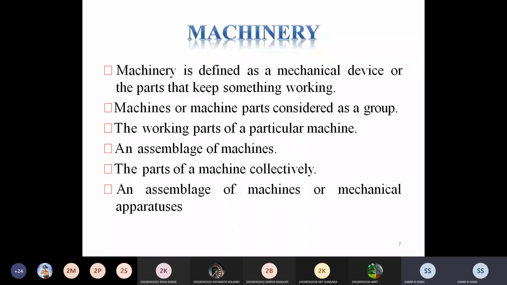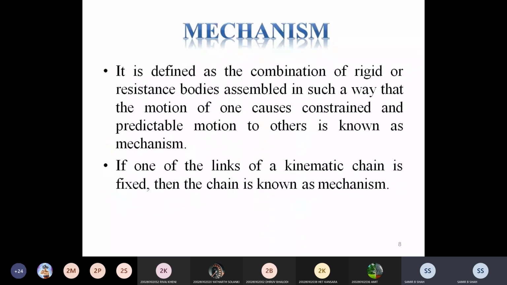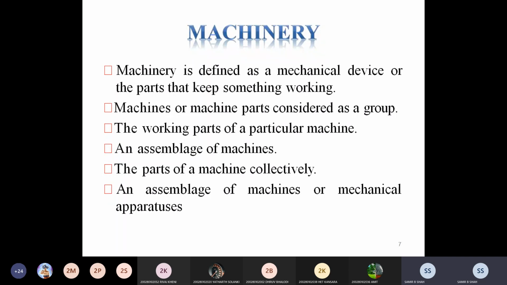Now one question may arise in your mind: what is a machine? A machine is a kind of device which receives energy in some available form and utilizes it in some useful work.